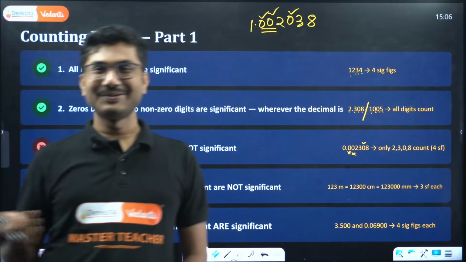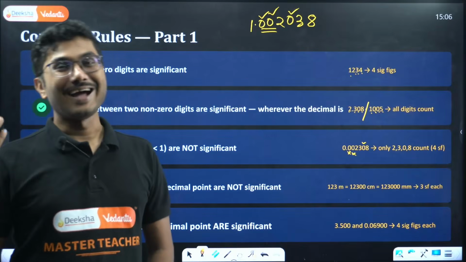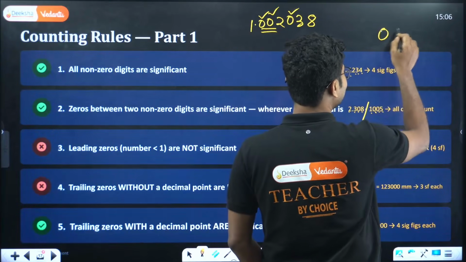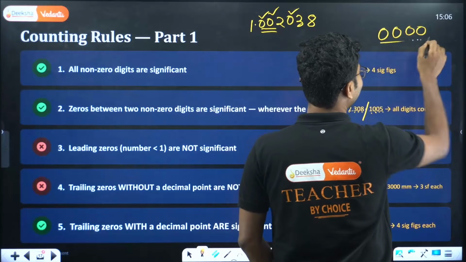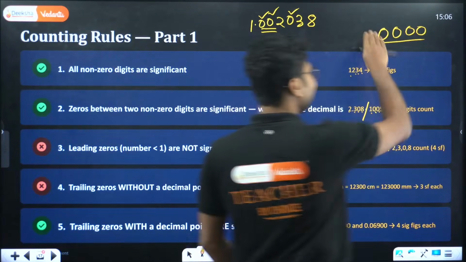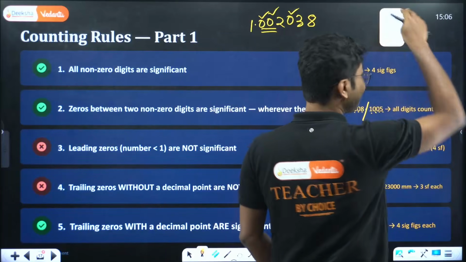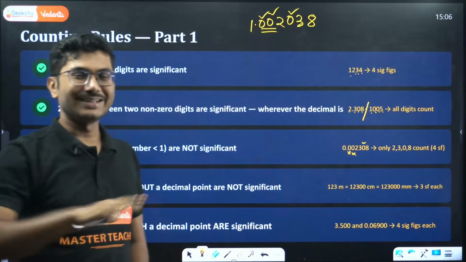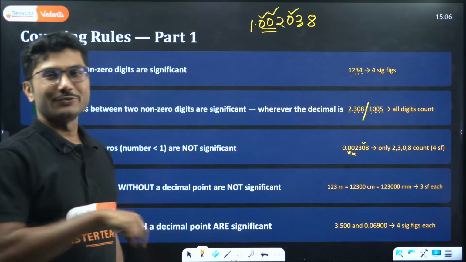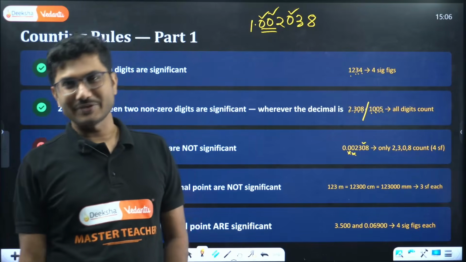But if you score 10 marks, the zero is not significant. If I ask what was your score in physics, and you say 0, is it significant? It is not significant, right? But if I say no, I scored 100, significant. Just giving you an example, not physics wise, just real life wise. The same goes for physics as well. Some zeros are significant, some zeros are not significant.